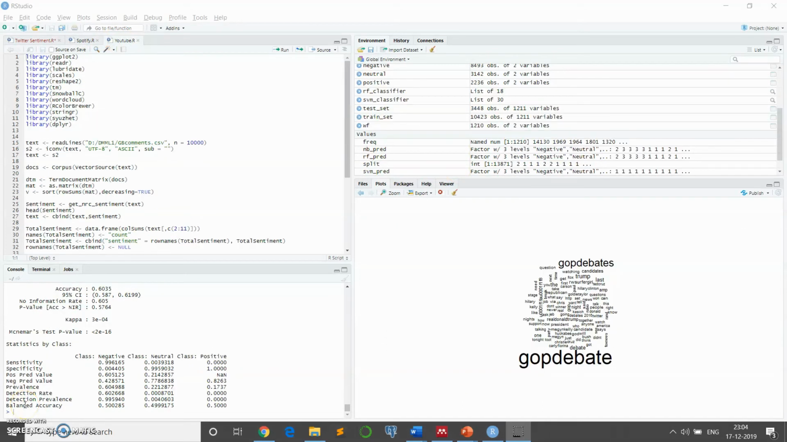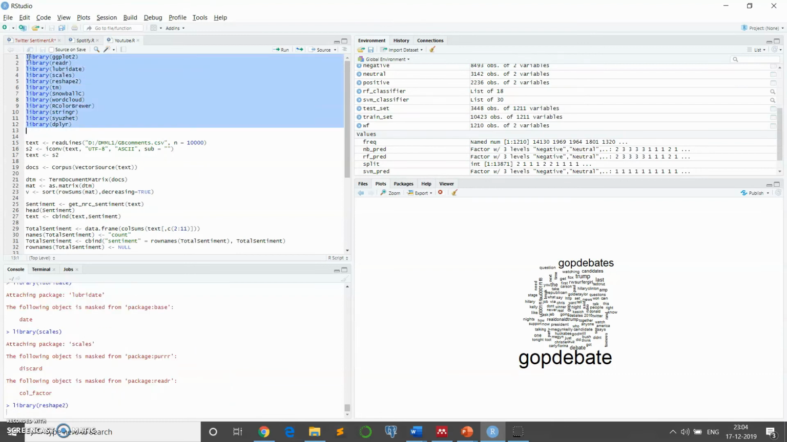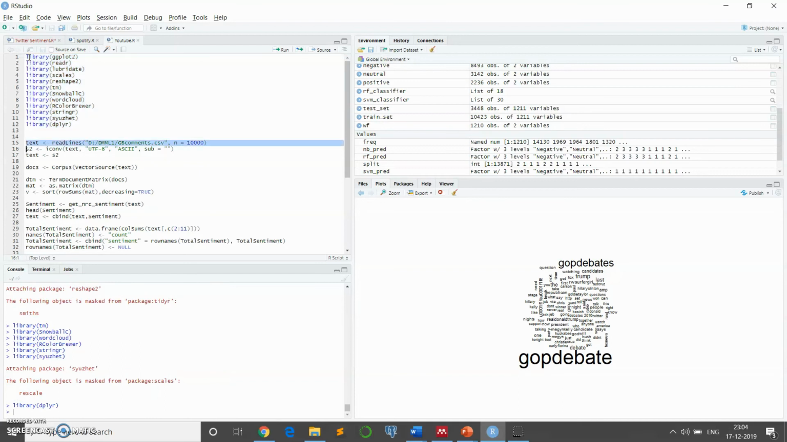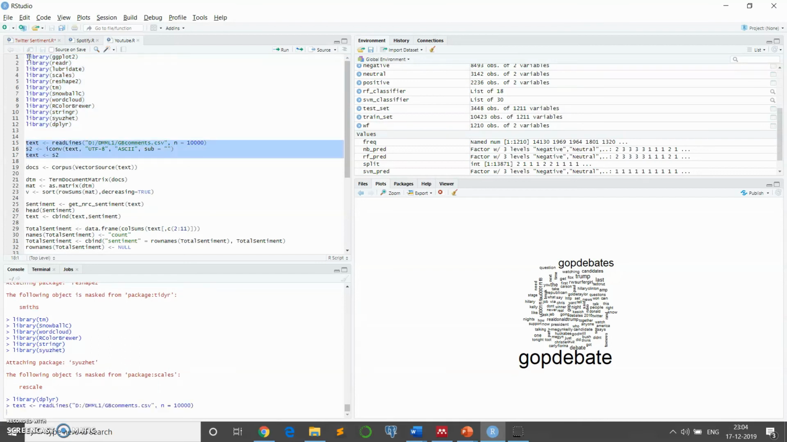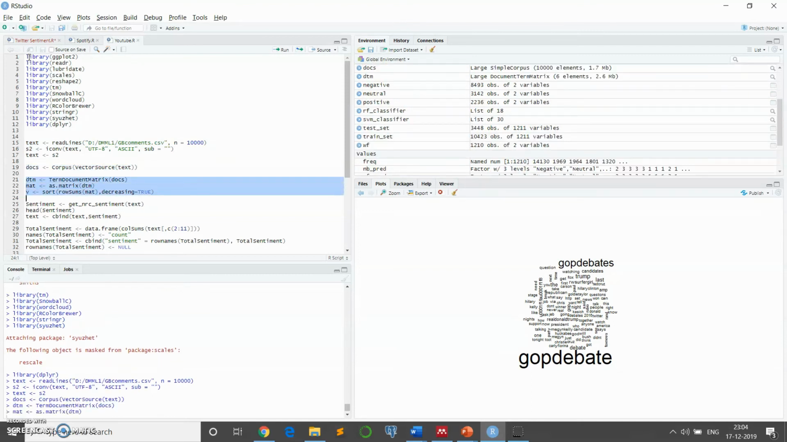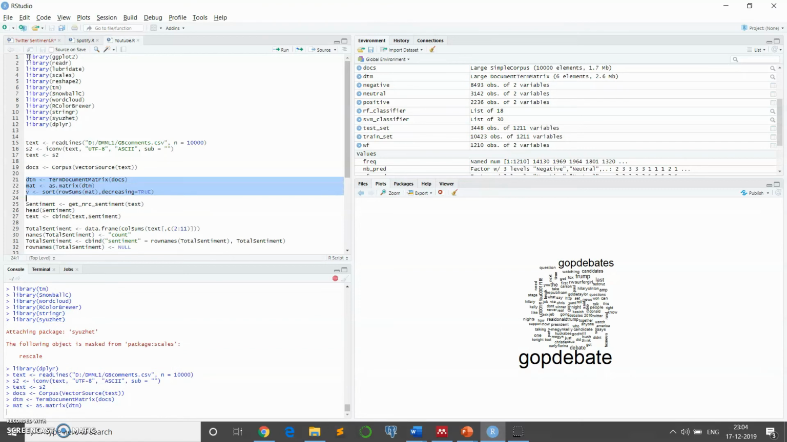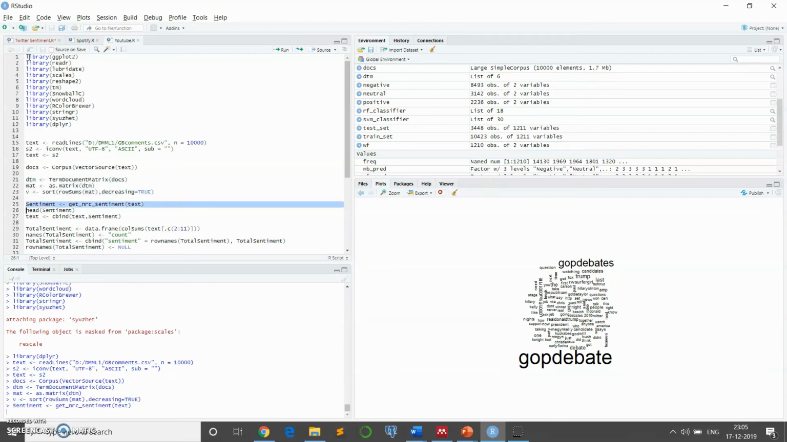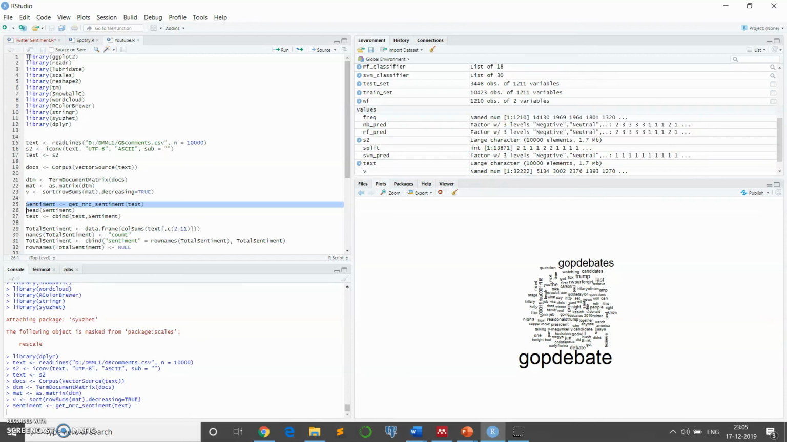The last data set is for trending YouTube video comments. So here we are going to load all the required libraries. We are going to import our data set. We're going to make use of a corpus, same as with Twitter. All these steps are for pre-processing of the data. Then we are going to get the sentiment out of the text using this function, get_nrc_sentiment.